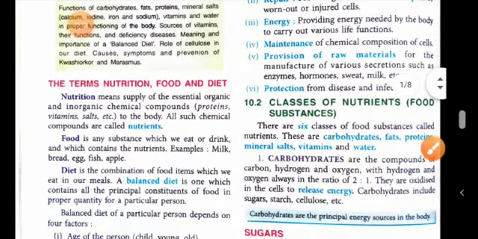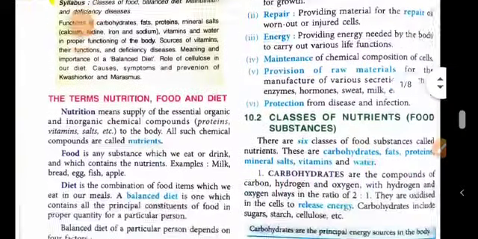Now, for protection purposes, we protect the body from disease and infection. We protect the body from getting infection through nutrition.